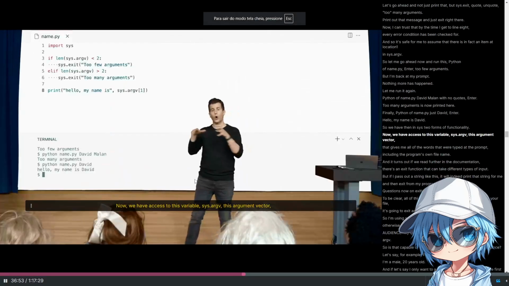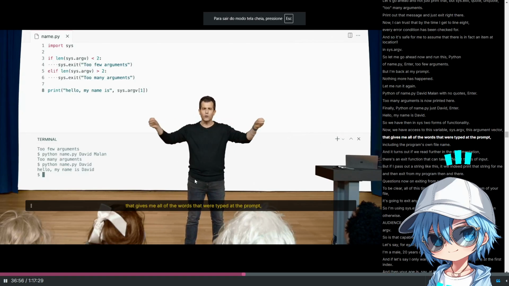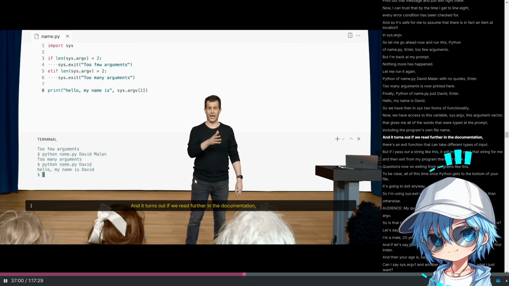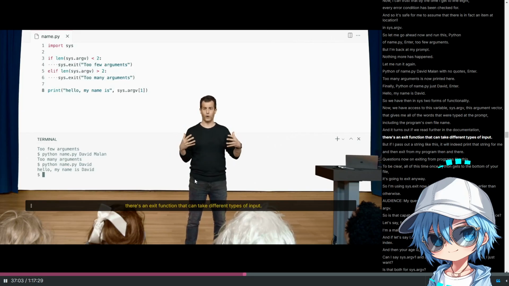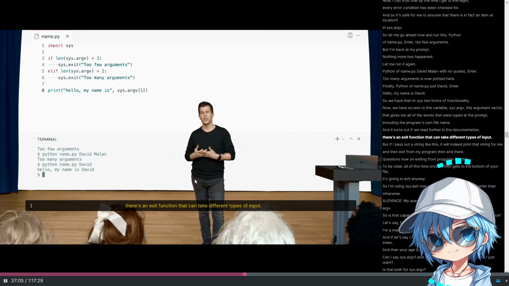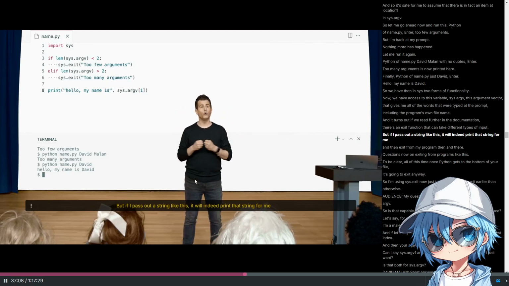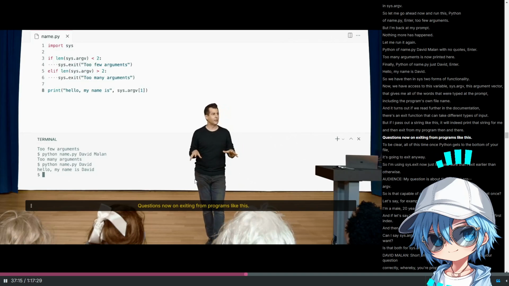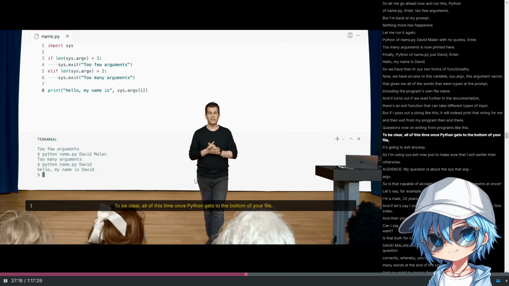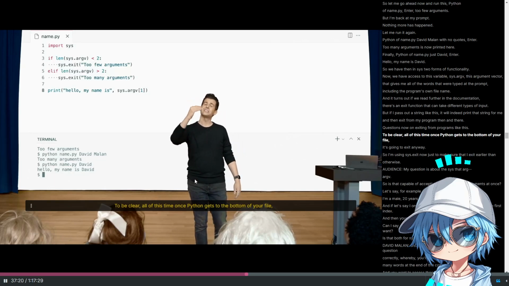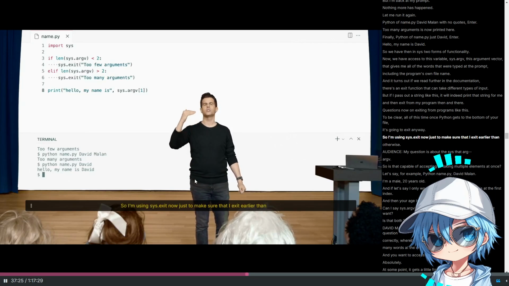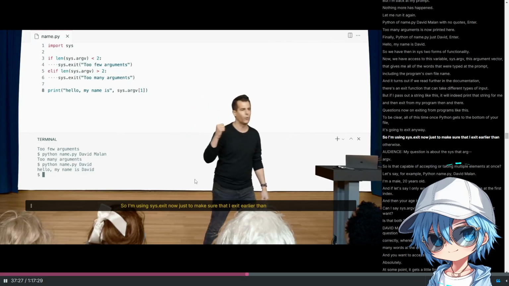So we have access to this variable, sys.argv, this argument vector that gives me all of the words that were typed at the prompt, including the program's own file name. And it turns out, if we read further in the documentation, there's an exit function that can take different types of inputs, but if I pass it a string like this, it will indeed print that string for me and then exit from my program then and there. Questions now on exiting from programs like this? To be clear, all of this time, once Python gets to the bottom of your file, it's going to exit anyway, so I'm using sys.exit now just to make sure that I exit earlier than otherwise.